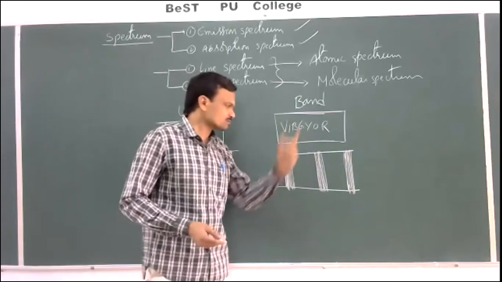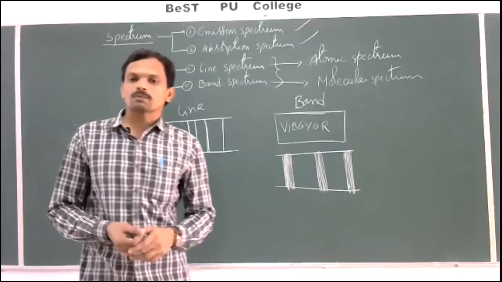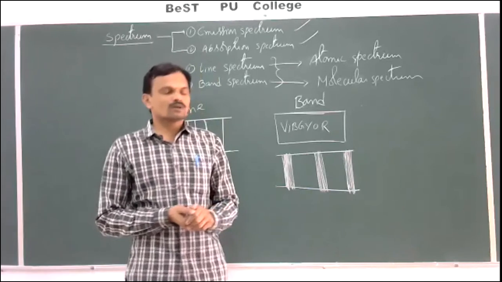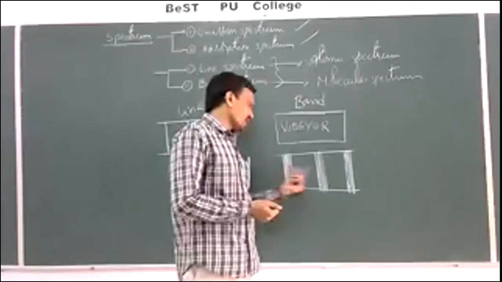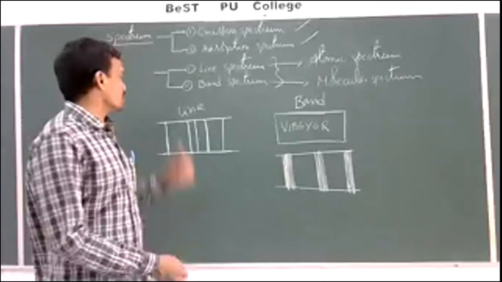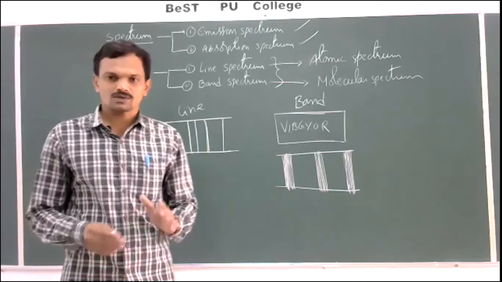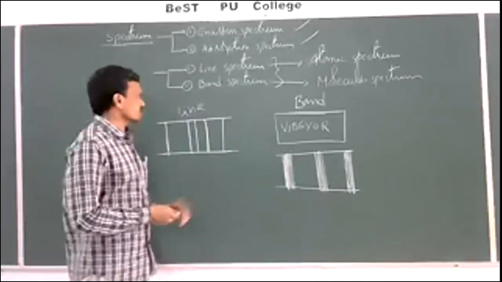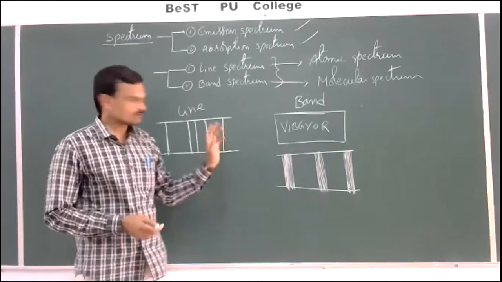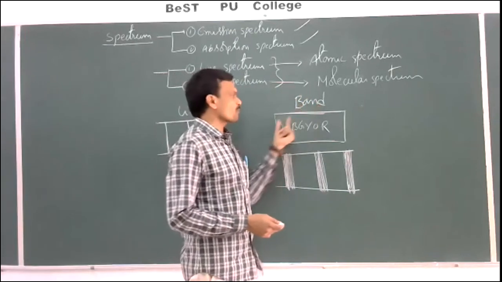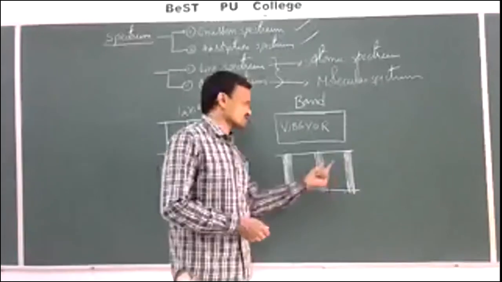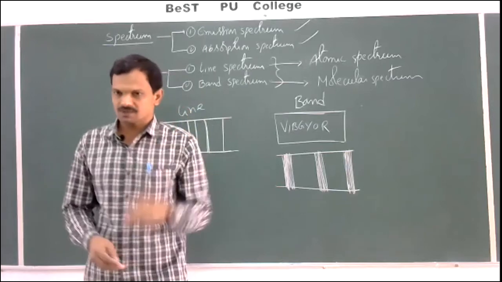Then what about band spectrum? Band spectrum is obtained due to the vibrations of atoms in a molecule. This is the basic difference between line spectrum and band spectrum. Once again, there are three differences. The first difference is that line spectrum consists of sharp distinct lines, whereas band spectrum consists of bands of different colors or groups of closely spaced lines called bands.